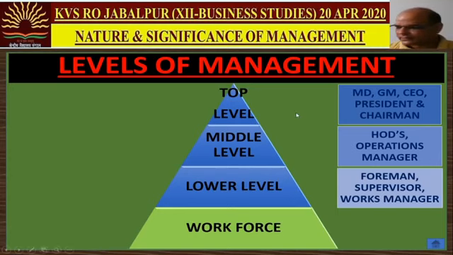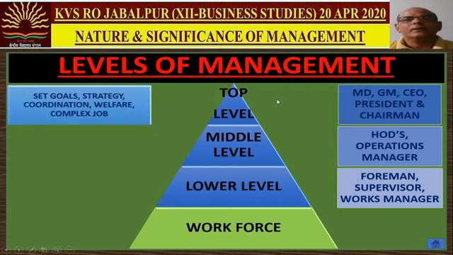Dear students, let us now discuss about the functions to be performed at various levels. The basic task of top level, it is actually a very complex job. It requires a lot of analysis, data interpretation, and lot of thinking and imaginary process. Therefore, they are the highest paid personnel in the management hierarchy.